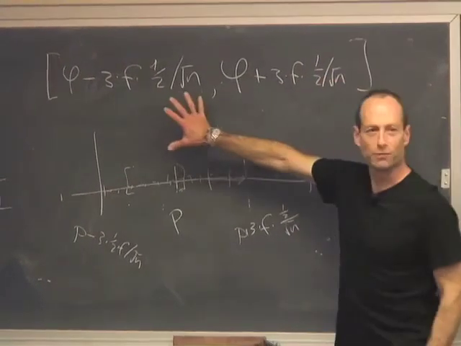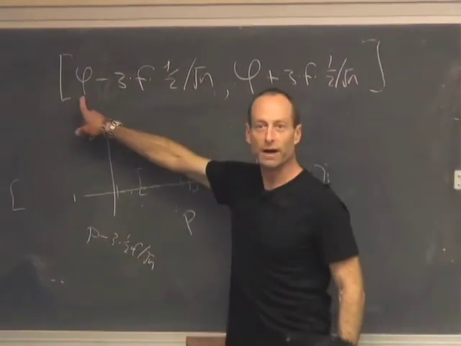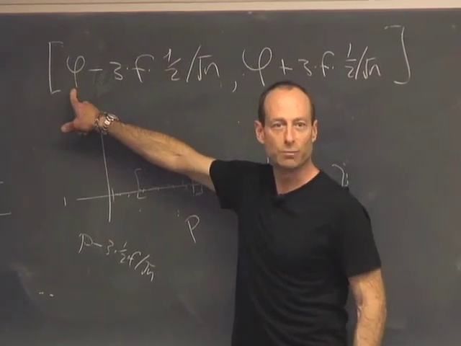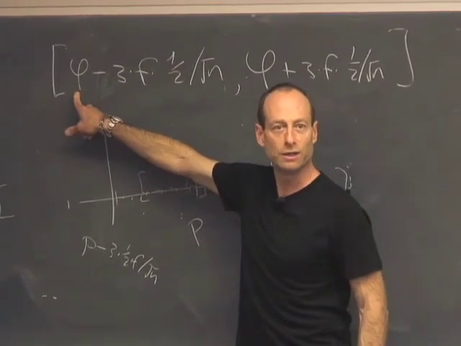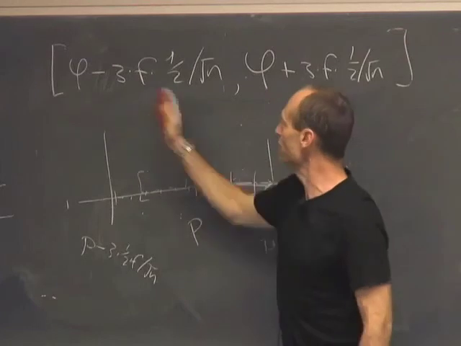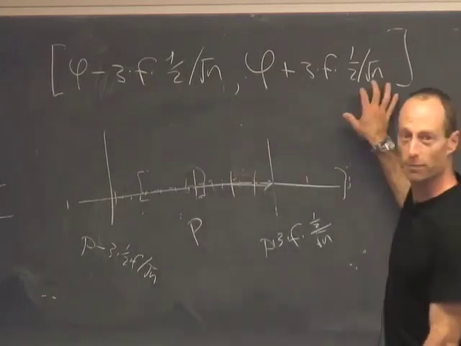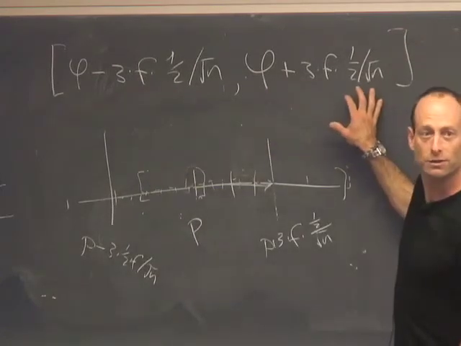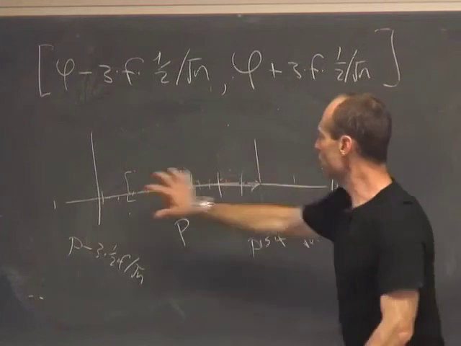This is a random interval, right, because it depends on phi, and phi is a random number. Phi depends on the sample. It's the sample percentage. Okay? So this is a random interval. It's centered at phi. It goes down from phi by this much. It goes up from phi by the same amount, right? Okay? So this interval is random.